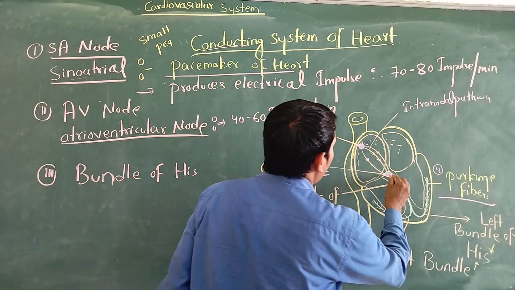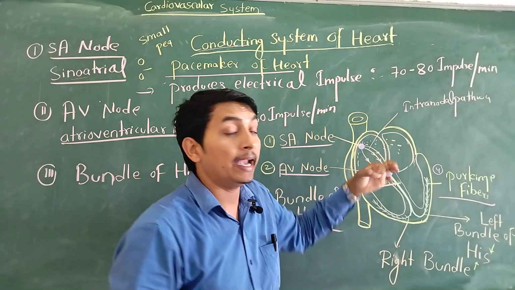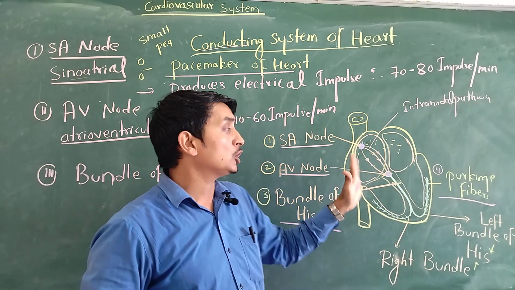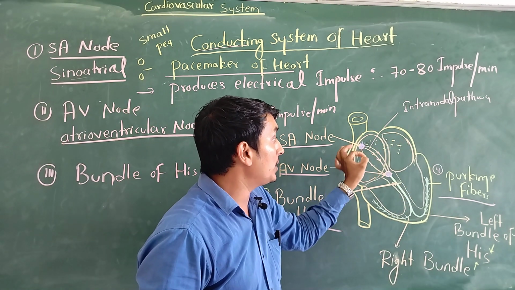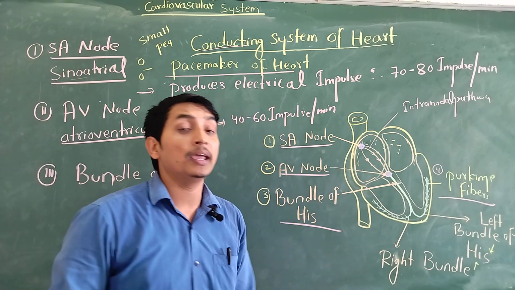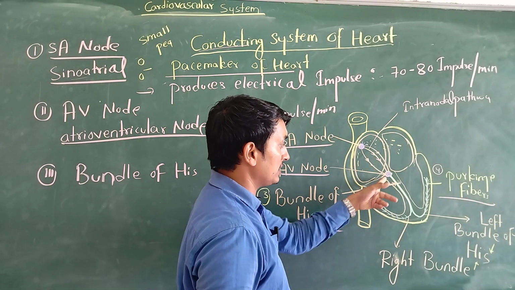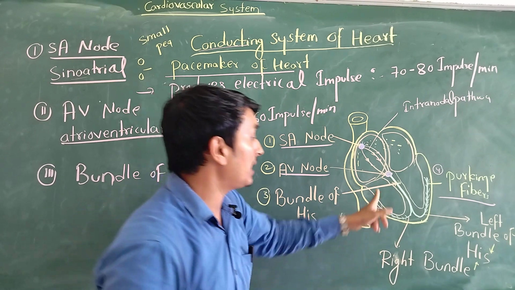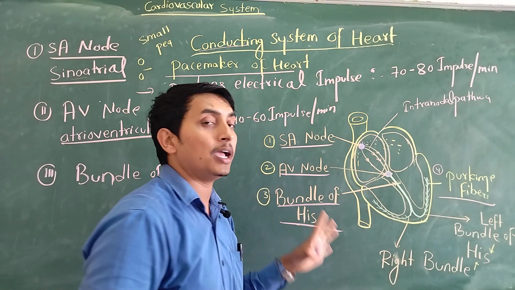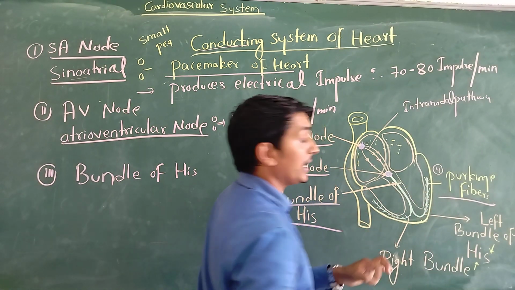From the AV node, you can see the electrical currents mainly pass to the lower portion of our heart. The upper part, the atrium, receives directly from the SA node, because our SA node is present at the top of the atrium, so it can easily spread all those electrical impulses. But the lower part it cannot supply. For this reason, we have a separate node, the atrioventricular node, found at the junction. It is connected with the bundle of His. This bundle of His is specialized muscle fiber which receives the electrical impulse and supplies it to the lower portion of our heart.